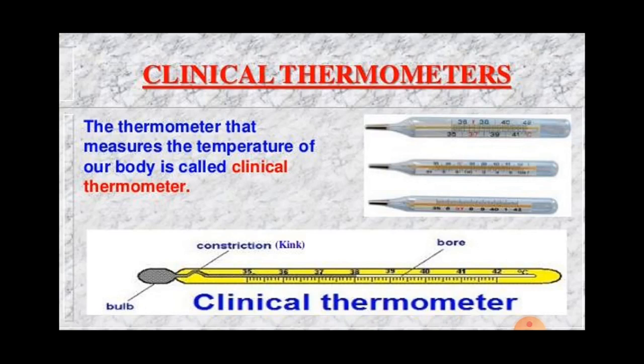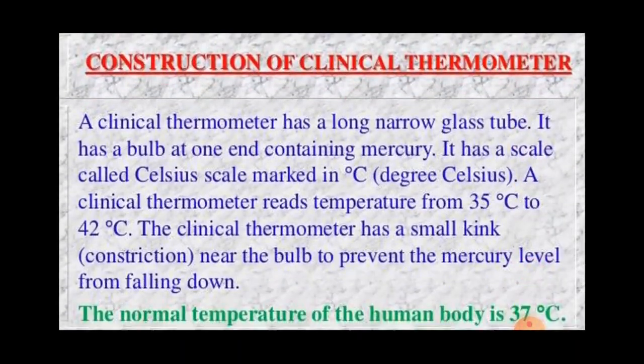And how to use a clinical thermometer to measure body temperature? How do we use it? Wash the thermometer properly, and if antiseptic solution is not available, then wash it with clean water. Then hold the tube in your hand and give it a few jerks so that the mercury thread in the thermometer tube falls below the reading of 35 degrees Celsius.